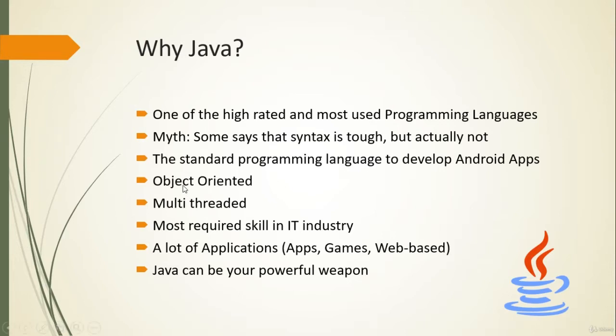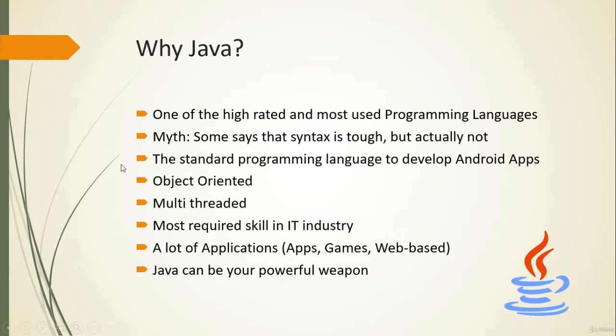And Java is object oriented. Everything in Java is an object. We'll see what object oriented means in great detail in this course, and we'll code everything with respect to objects.